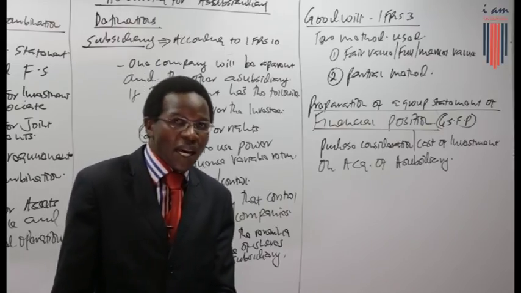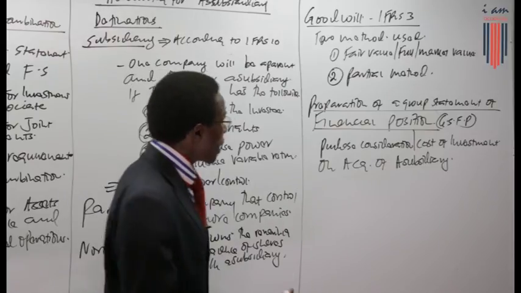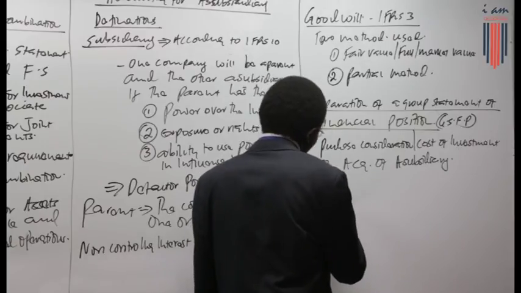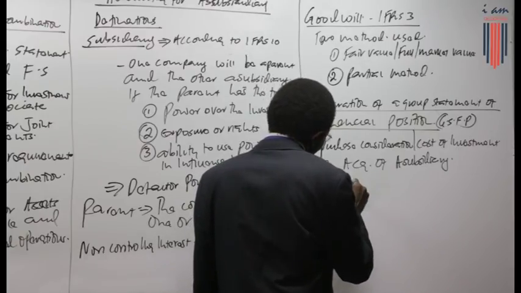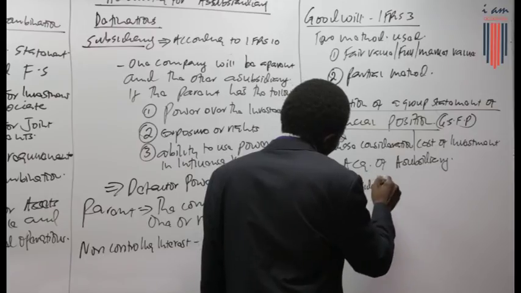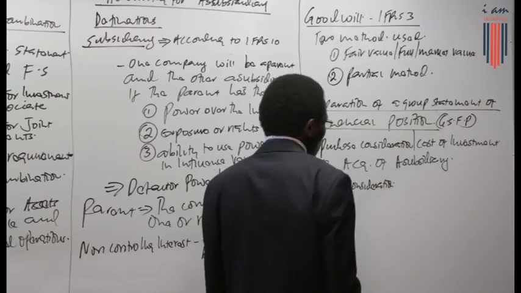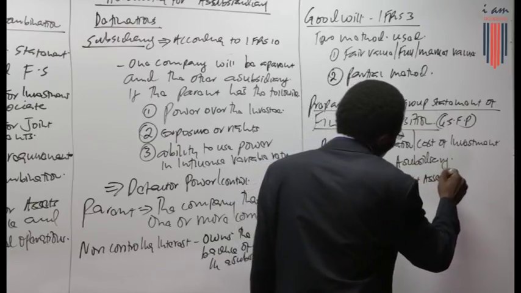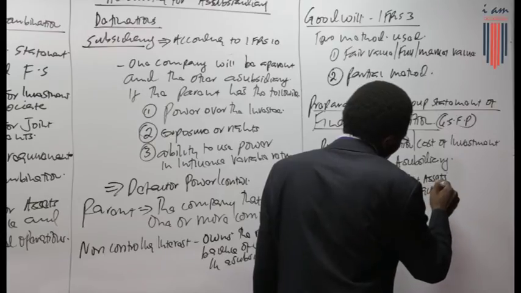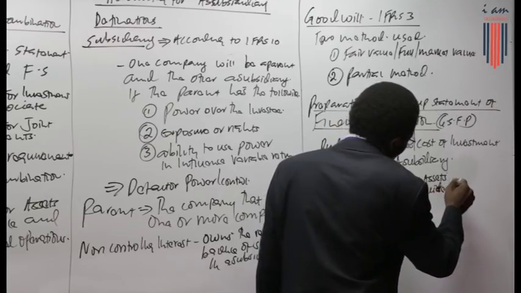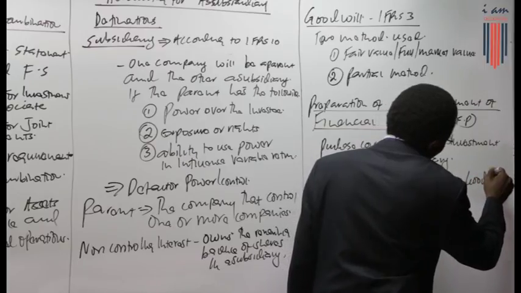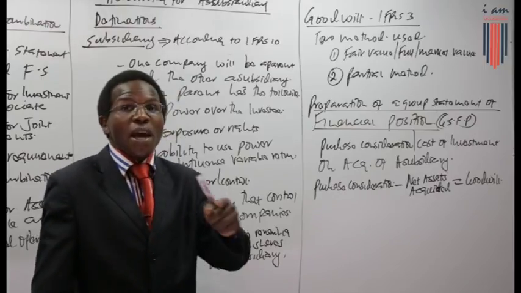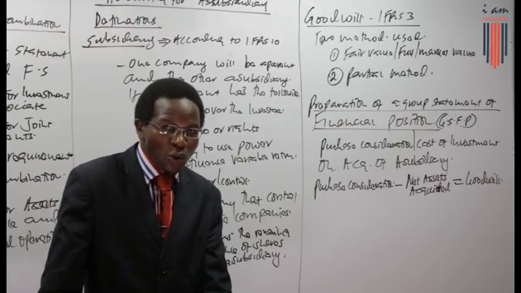Now, this goodwill may be negative or positive goodwill. So don't forget that. We'll talk about goodwill again and again. If you take the purchase consideration, the amount paid, and you subtract the net assets acquired, what you get there is goodwill. Now, friends, don't forget that this goodwill may either be a negative or a positive goodwill.